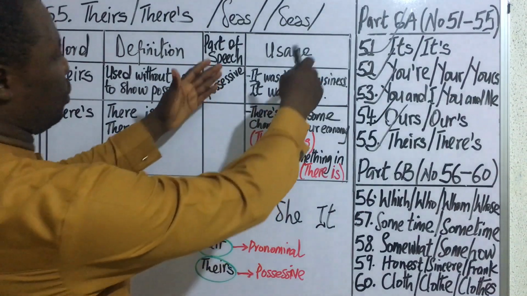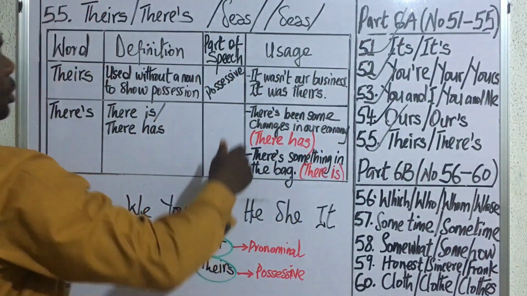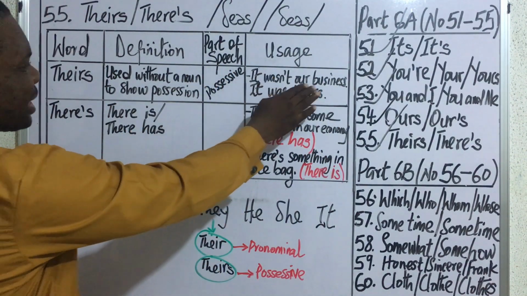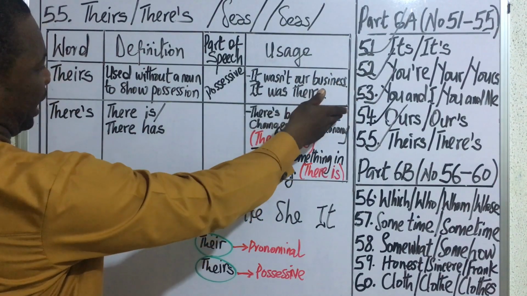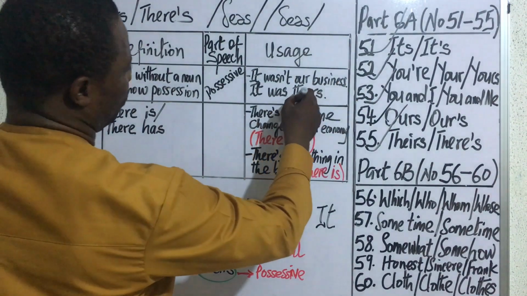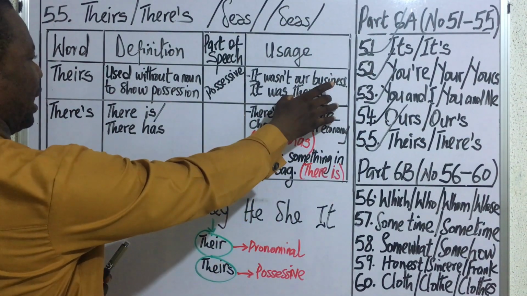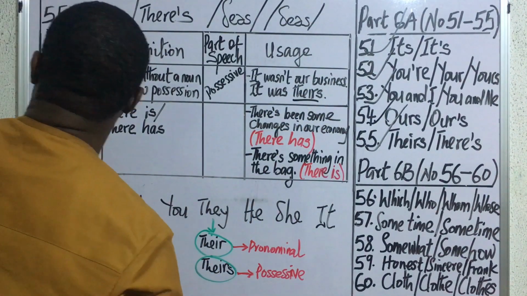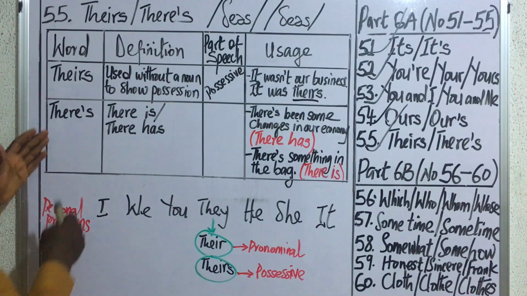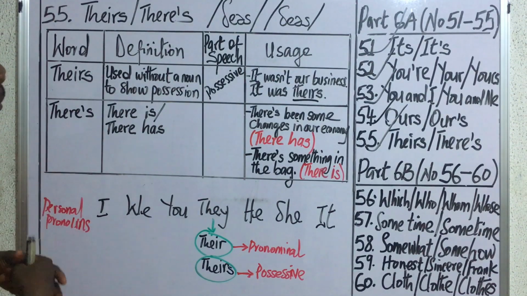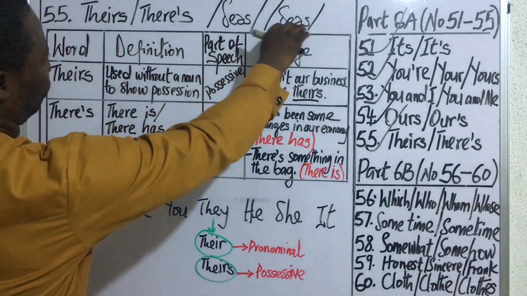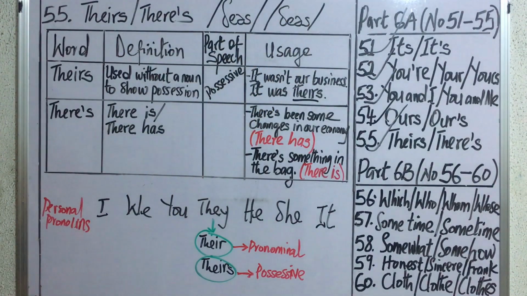Let's look at its usage in expressions. So we have something like, it wasn't our business, it was theirs. Perfect. So it was their own business. So you say it was theirs. Then for the next word, we have something like theirs, and I've already told us that the pronunciation is the same.